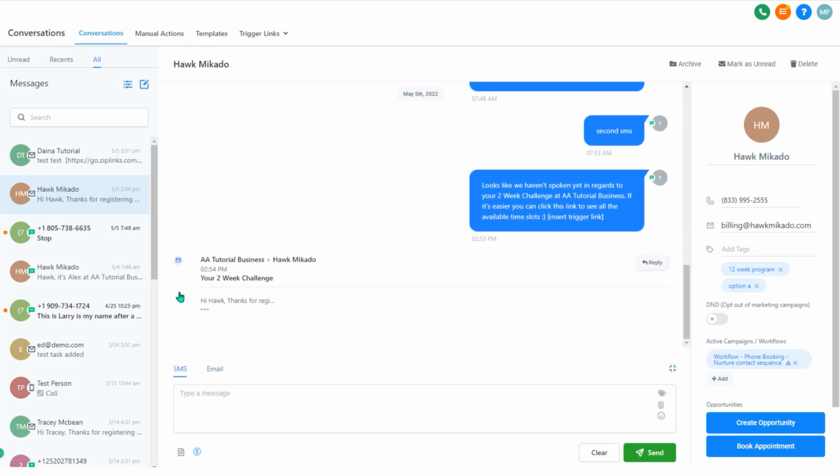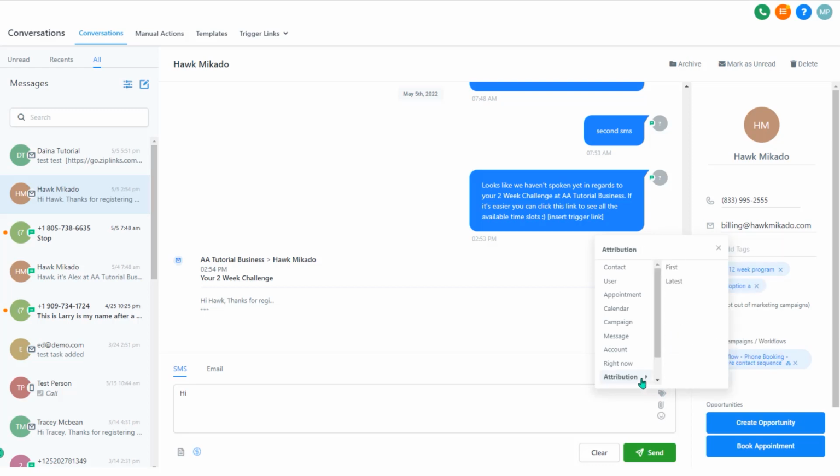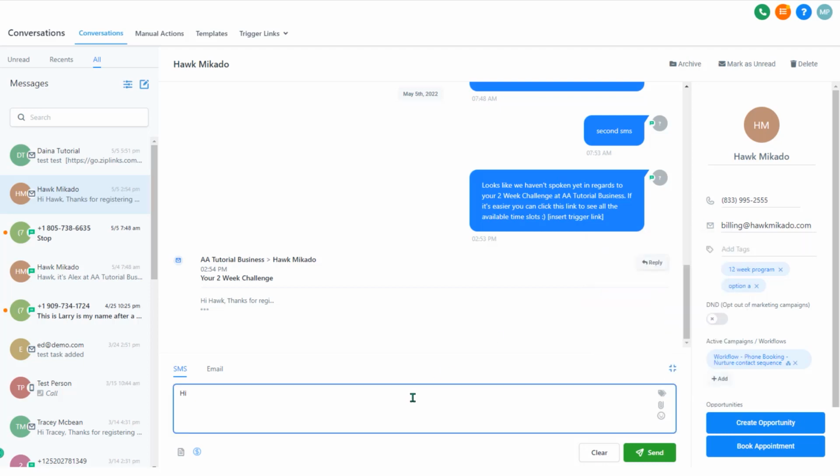Next here we have the option to send text messages, so that's your SMS, so you can simply type your message here. One useful feature here is that you can insert dynamic fields. These are covered in detail in the workflow videos, but you can basically put in, for example, contact first name, things like that. Details about your team. There are a lot of different options you can use here, but generally you can just type your message here. You can also use the attach feature here, and you've also got the emoji area just here as well.